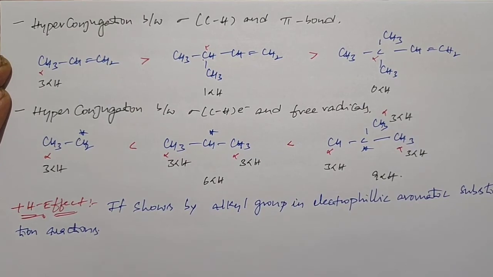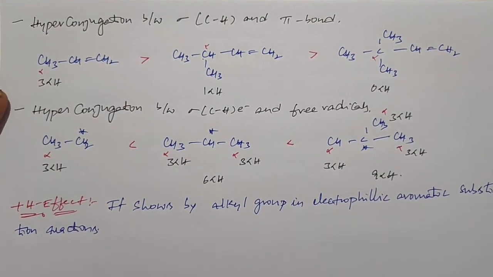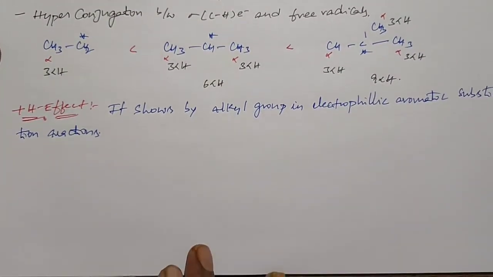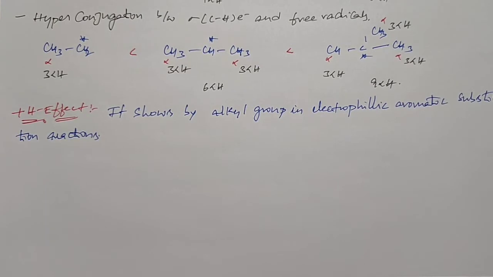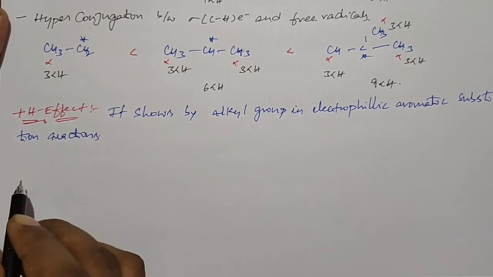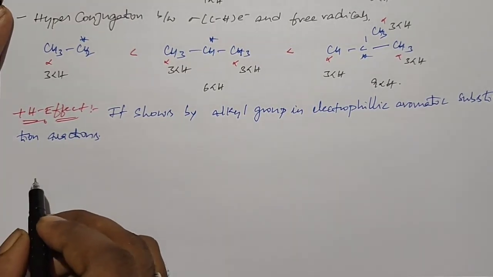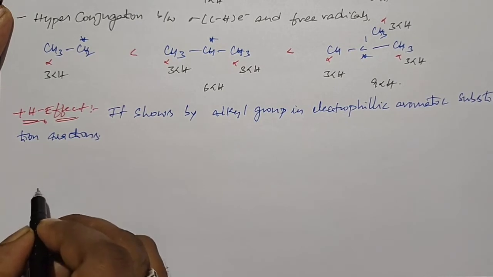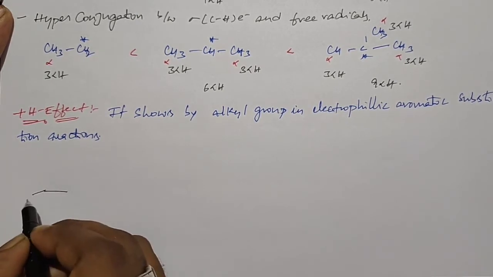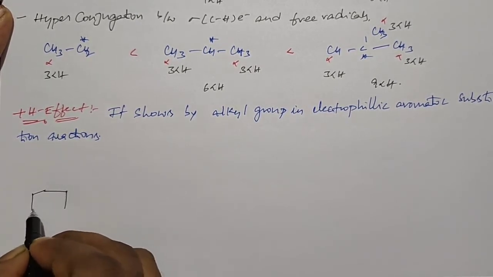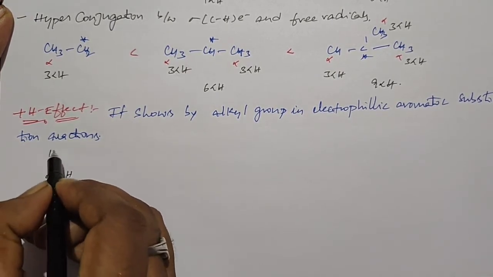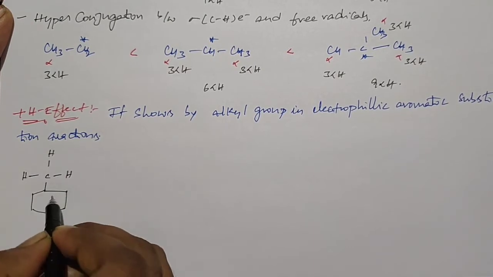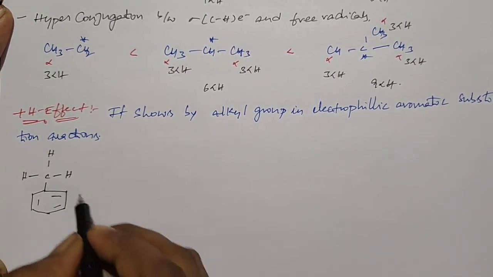So for this plus H effect, I will explain with one example. Listen carefully for this category. Here I take toluene as an example. If you take the structure of toluene, a benzene ring has one methyl group, and the methyl group has 3 hydrogen atoms. So this is the structure of toluene.